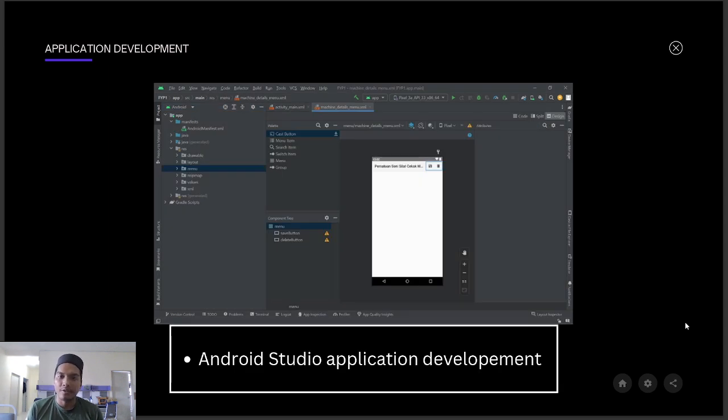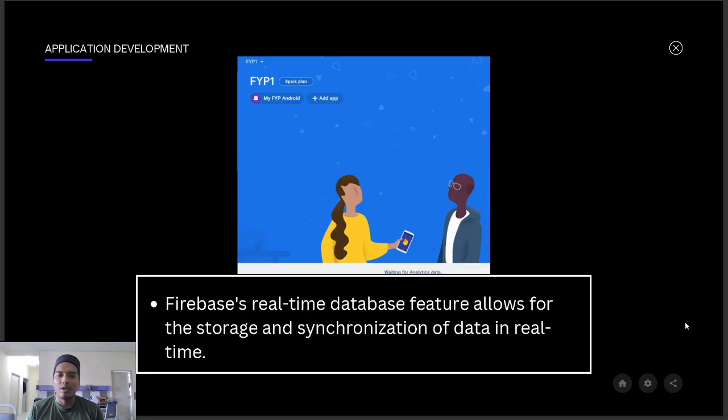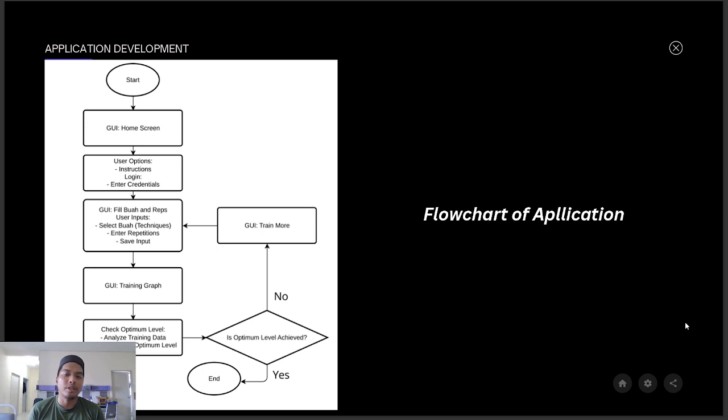As I mentioned, the first one is just a simple page, and then we are using Firebase. It's a real-time database because it's always on and has features that allow storage and synchronization of data in real time. If you use a host that is not the cloud host, you have to open it on your laptop. And then this is the first layout for the application.